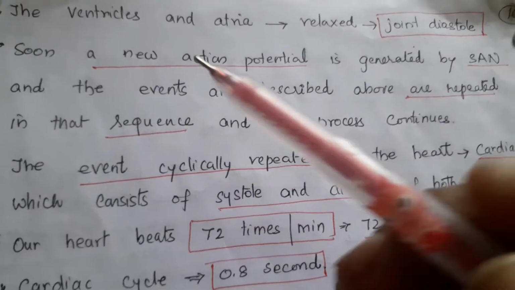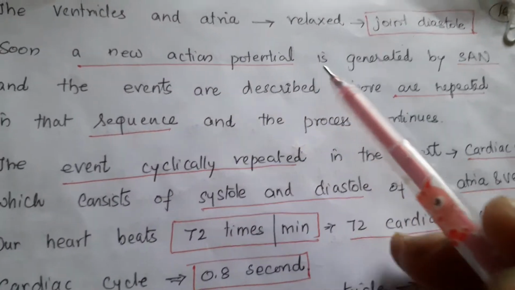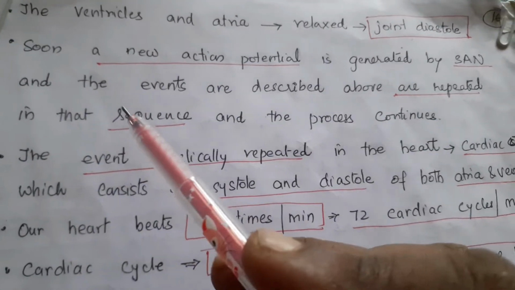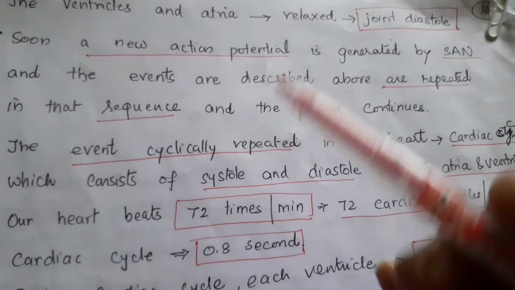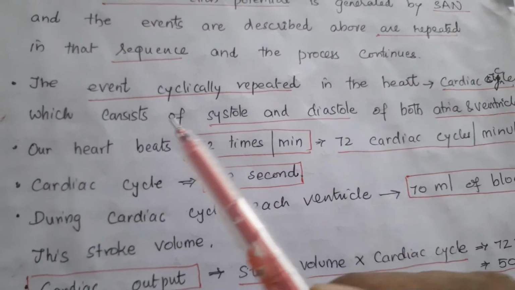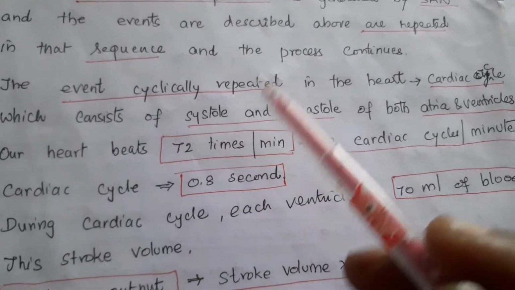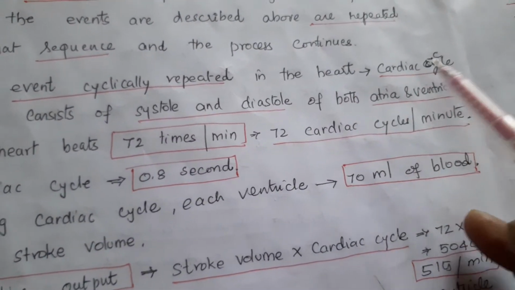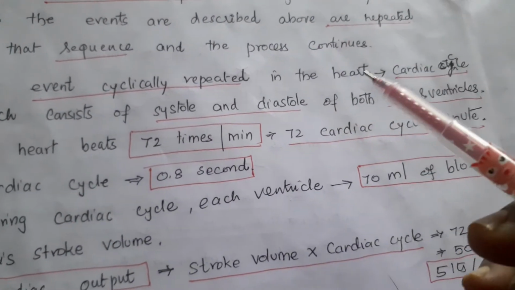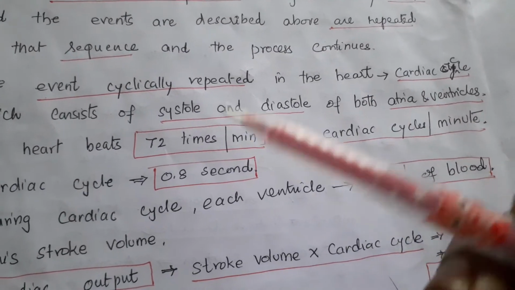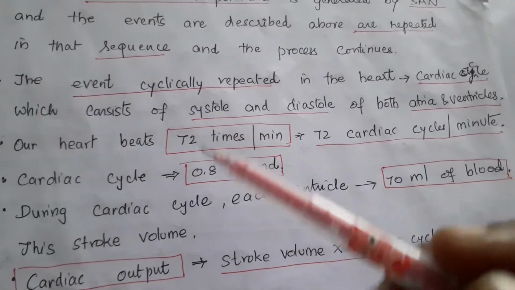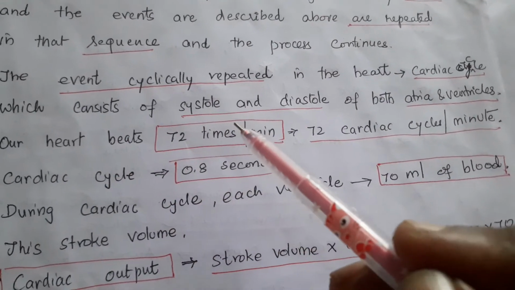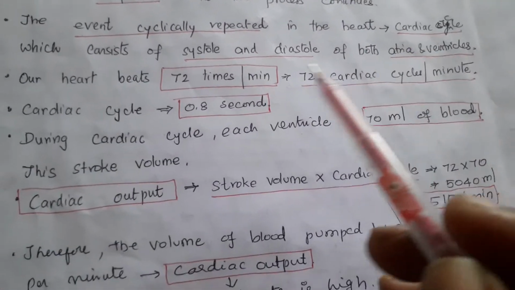It is being repeated. Soon a new action potential is generated by the SA node and the events described above are repeated in that sequence and the process continues. The events cyclically repeated in the heart are called the cardiac cycle: repetition of the systole and diastole, the contractile phase and the relaxation phase, which consists of systole and diastole of both atria and both ventricles.